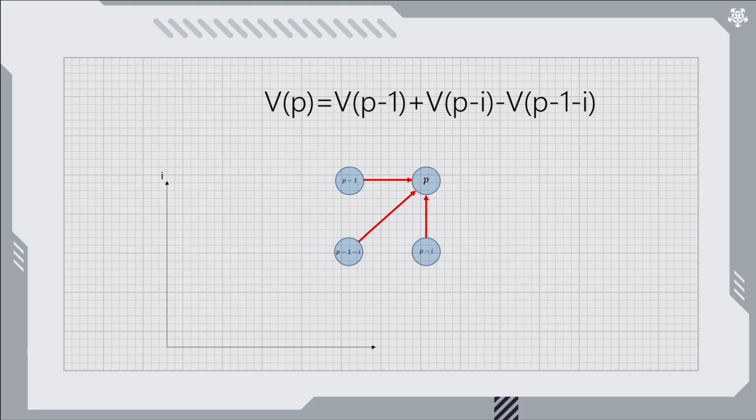The value v of p at point P is v of p equals v of p minus 1 plus v of p minus i minus v of p minus 1 minus i, where all values are complex numbers. We will maintain this principle of using the same number sets for both values and coordinates, even for the ultimate generating formula we aim to present in this video series. V of p minus 1 and v of p minus i are immediate predecessors, but the third term is a non-immediate predecessor 2 generations removed from p.